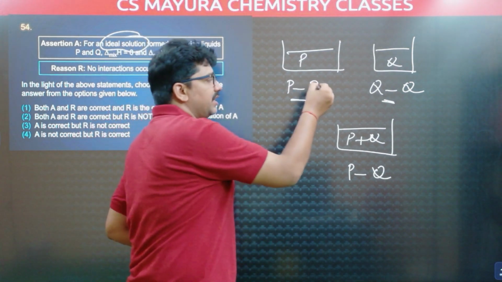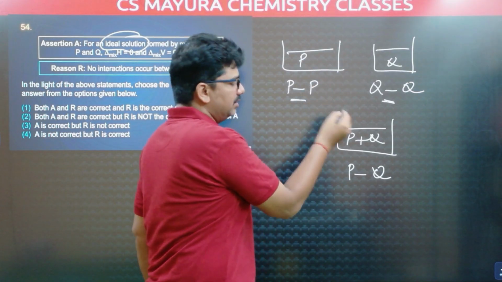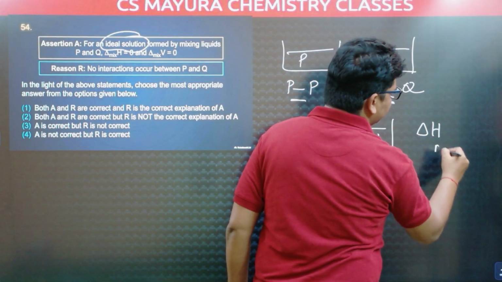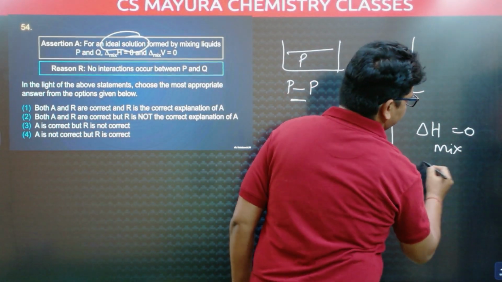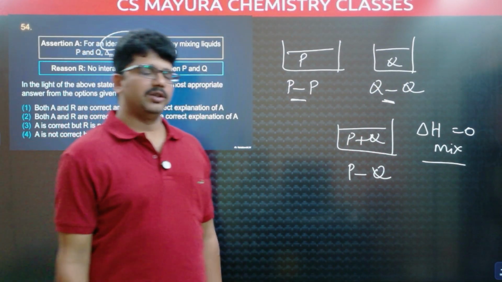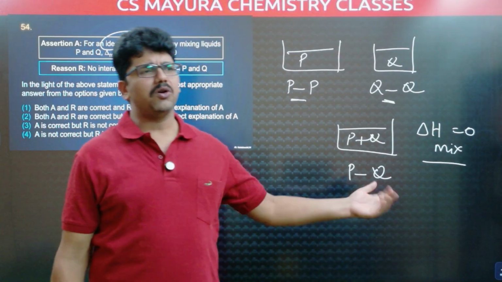So here, how much energy is absorbed, the same amount of energy is released. That's why delta H mixture is 0 for an ideal solution. In positive and negative deviation, delta H mixture is not equal to 0 because their interactions are different. They may be more or less.